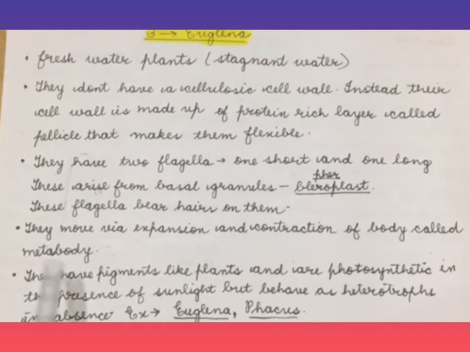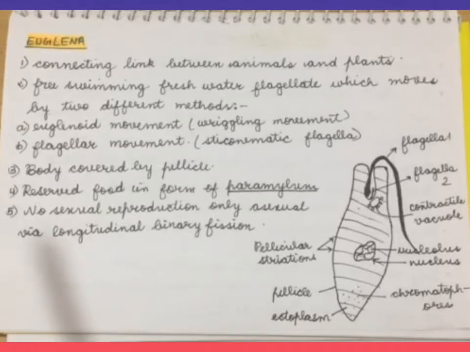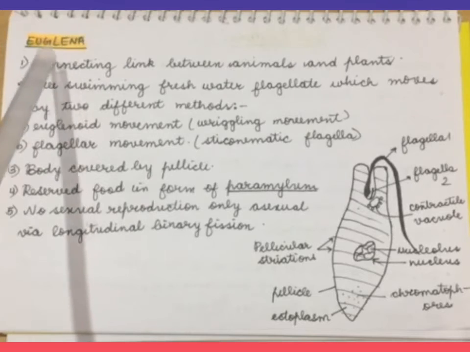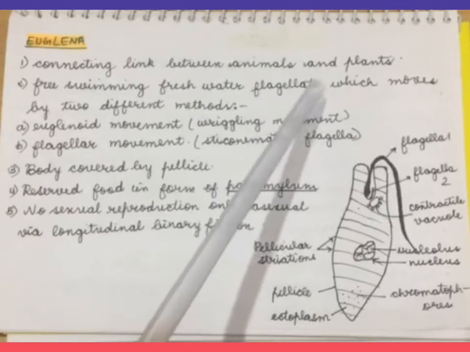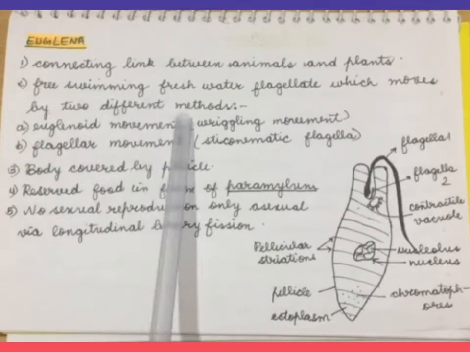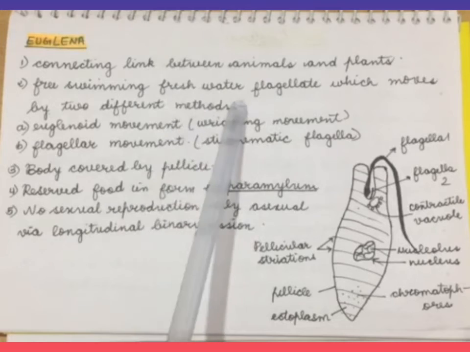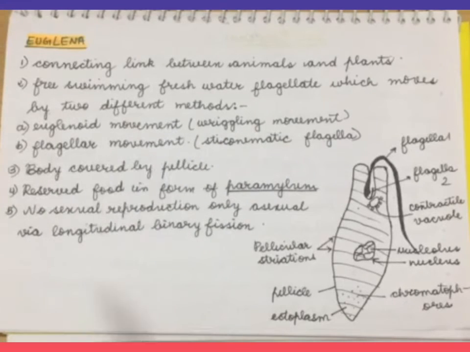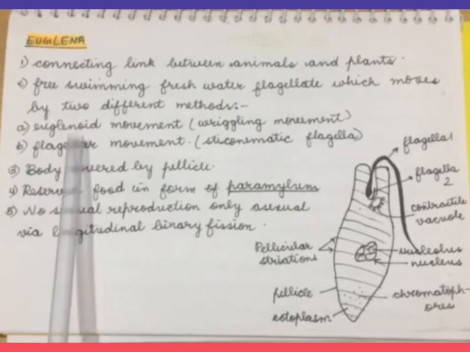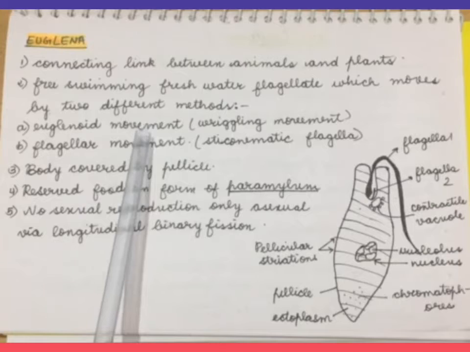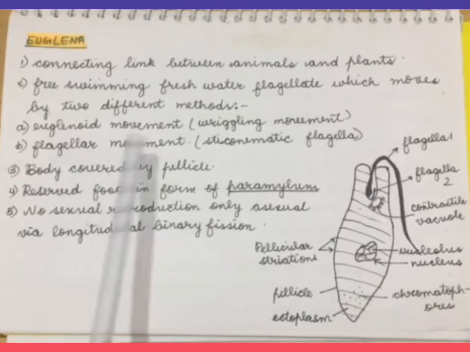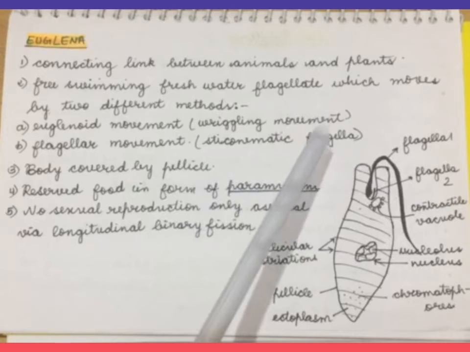So here it is clearly discussed that they have pigments similar to those on the leaves, and that's why they do photosynthesis. Discussing Euglena, that is one of the organisms from the euglenoids. These are actually the connecting link between plants and animals. These are actually free living. They can be freshwater and flagellate, which move by two different methods. Methods include euglenoid movement and flagellar movement. Euglenoid movement, that is of contraction and expansion, is called wriggling movement, and flagellar movement is by a stichonematic flagellum.